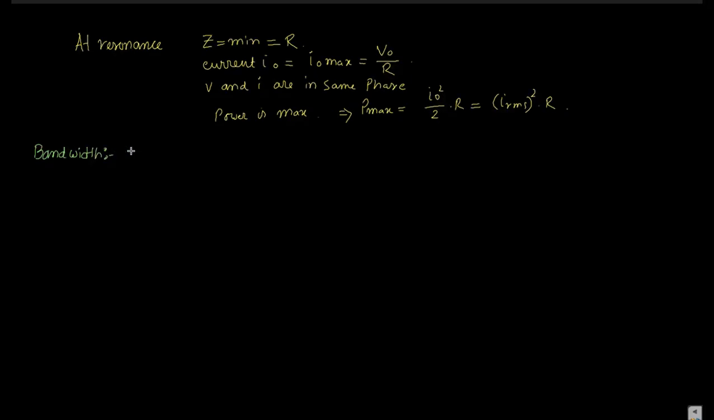What is bandwidth? For knowing the bandwidth, we can draw a graph. This is the I naught versus omega. Omega or f are the same. So the nature of the graph you have already studied. The nature of the graph is like this.